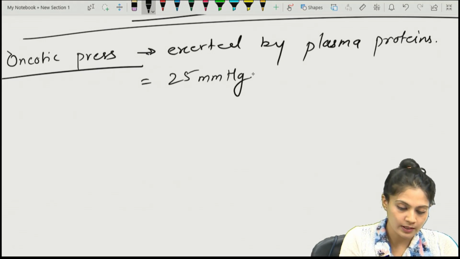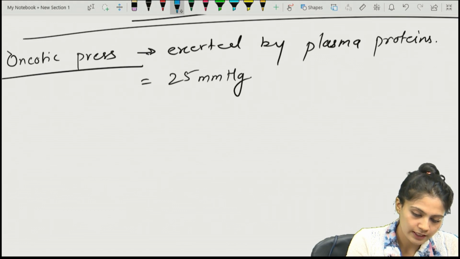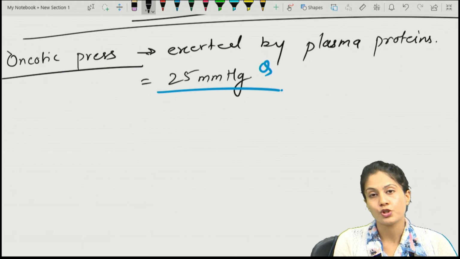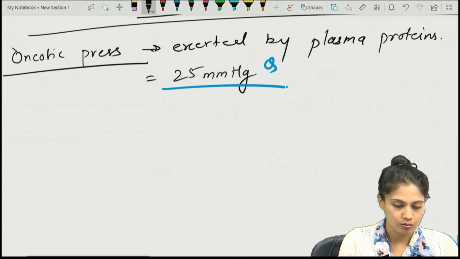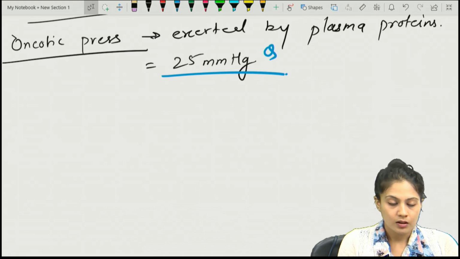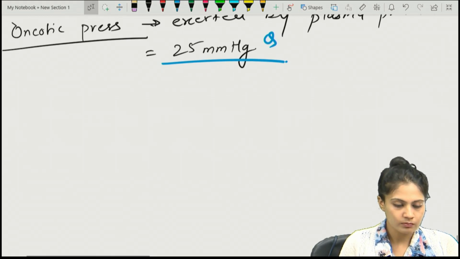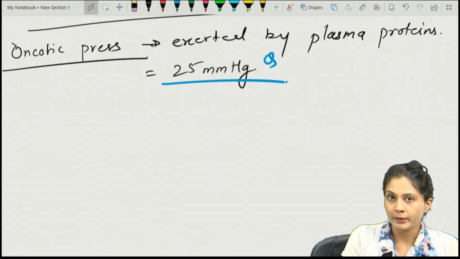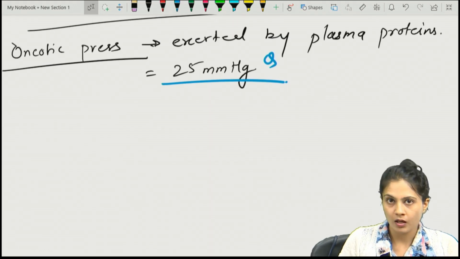Remember, this question is already asked, so remember that oncotic pressure is 25 mm of Hg, and it is exerted by the plasma protein. The osmolarity is because of the osmotic ions. If they ask about the oncotic pressure, you should go for plasma protein.